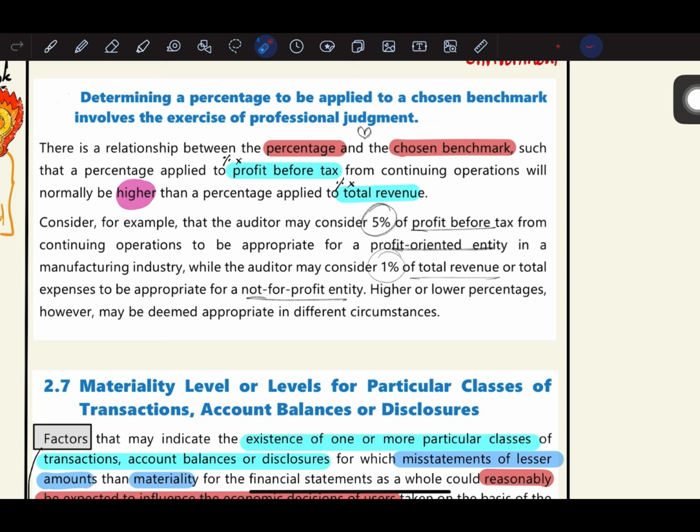Example, the auditor may consider 5% of profit before tax from continuing operations to be appropriate for a profit-oriented entity in a manufacturing industry, while the auditor may consider 1% of total revenue or total expenses to be appropriate for a not-for-profit entity. So basically, if it is not a profit-oriented entity, then you will use total revenue, and the percentage will also be lower. Higher or lower percentage, however, may be deemed appropriate in different circumstances. So as I already told you, the circumstances differ. So everything is not required to be followed as it is. Depending upon the circumstances, the auditor needs to exercise his professional judgment.